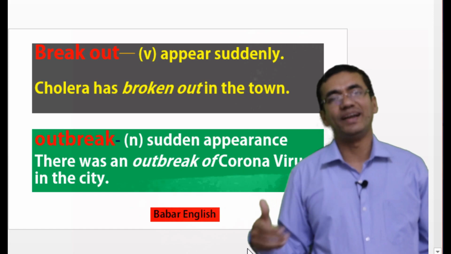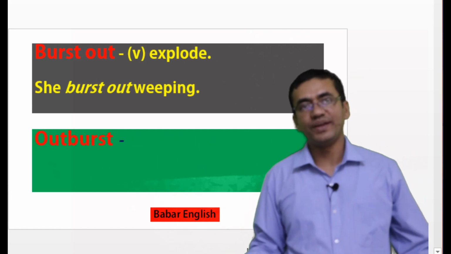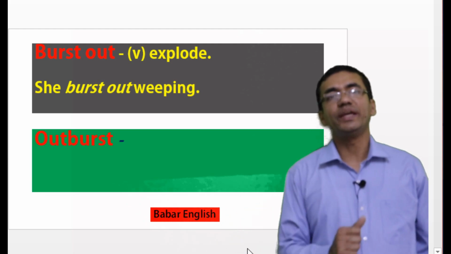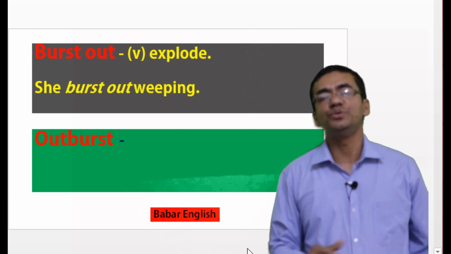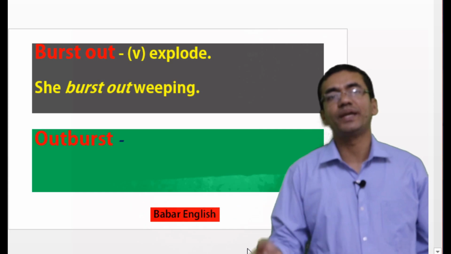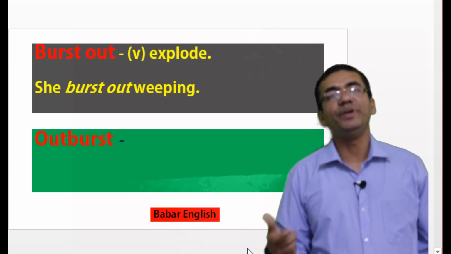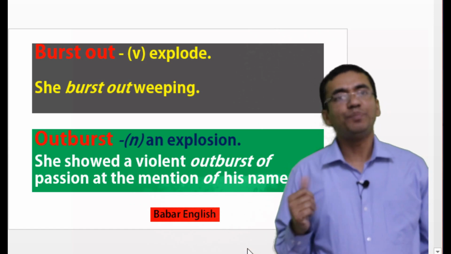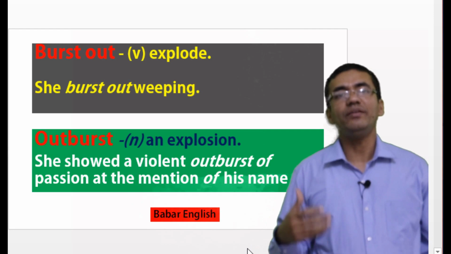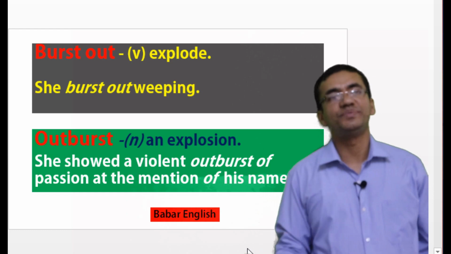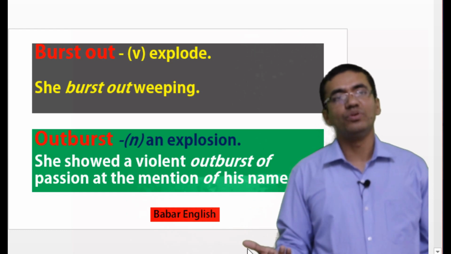Let's move to our next word. Our next phrase is burst out. Burst out means explode. Suppose we can put it in a sentence like, she burst out weeping. If we invert this, burst out will become outburst. So what's the meaning of outburst? Outburst means explosion. Suppose we can say that she showed a violent outburst of passion at the mention of his name. So here also we have seen that two different words are made when they are inverted.